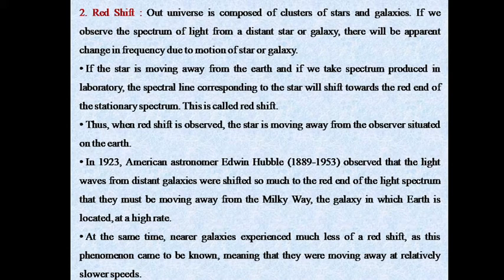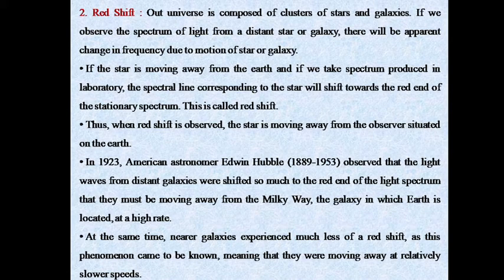In 1923, the American astronomer Edwin Hubble observed that the waves from distant galaxies were shifted so much to the red end of the light spectrum that they must be moving away from the Milky Way, our galaxy, the galaxy in which Earth is located, at a high rate.